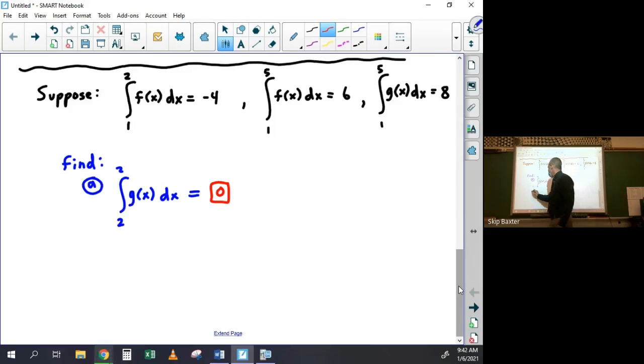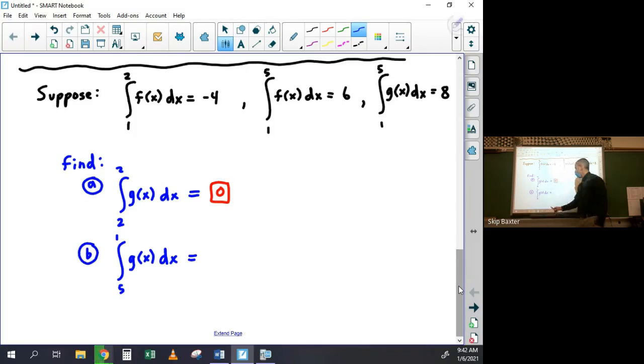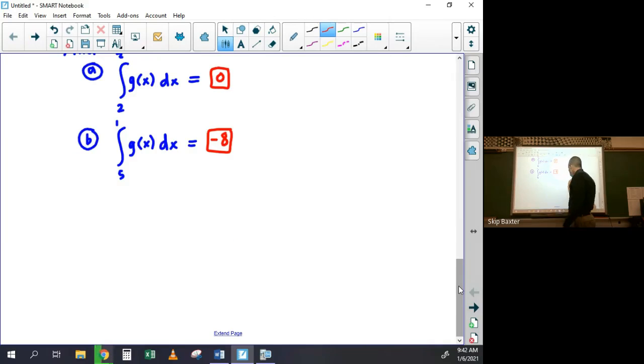What if they said part B, find the integral from 5 to 1 of g of x? Yeah, you just look at the integral from 1 to 5 of g of x dx, and it's 8, so this is just going to be negative 8. All they did is they switched the limits of integration. So they're basically forcing you to consider these rules, okay, in a really theoretical way.